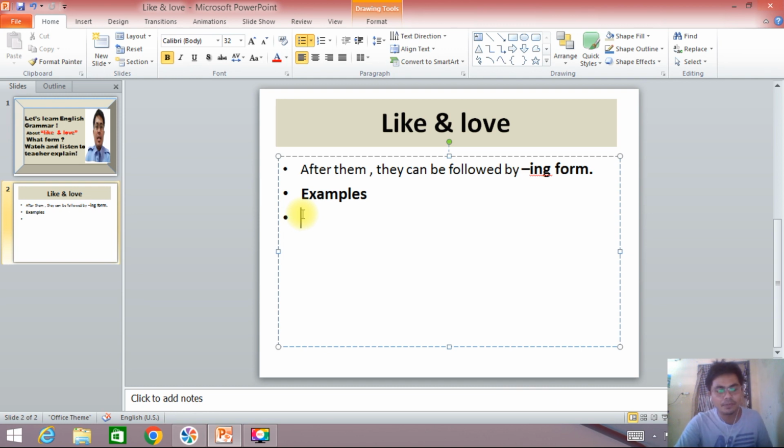For the first example, I use the verb like. For example, I like watching if I use the verb watch, so I have to add ing. So, I like watching TV.